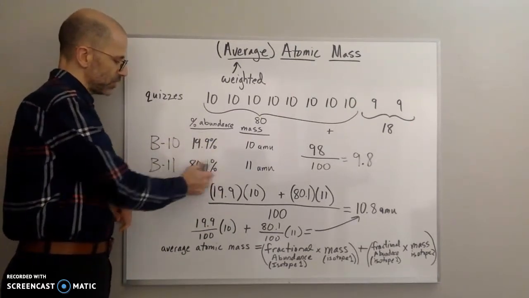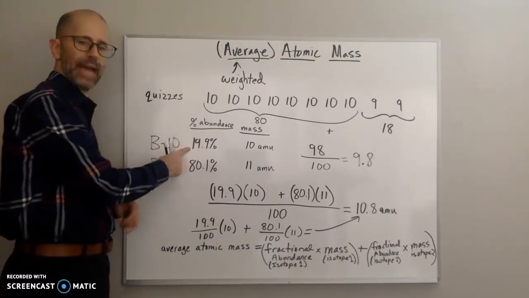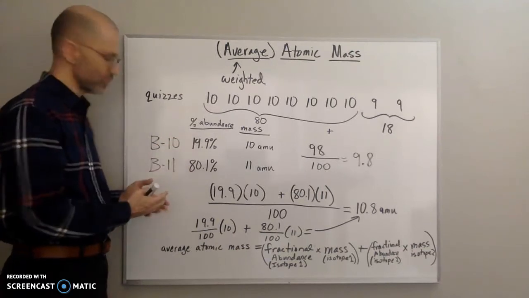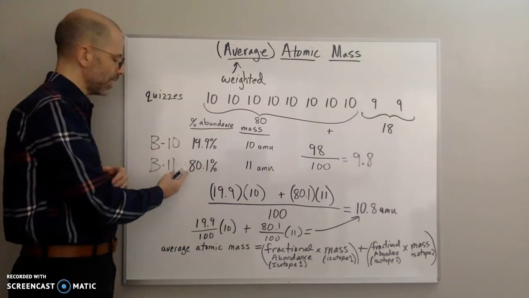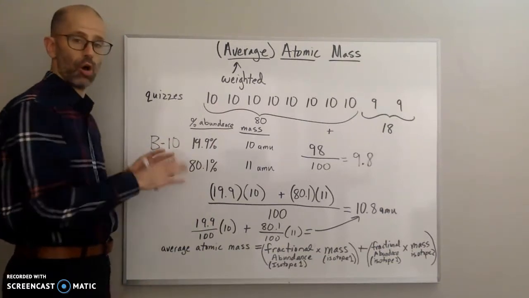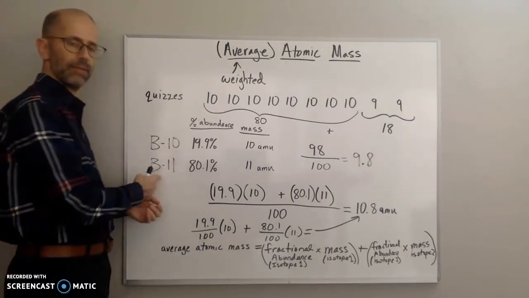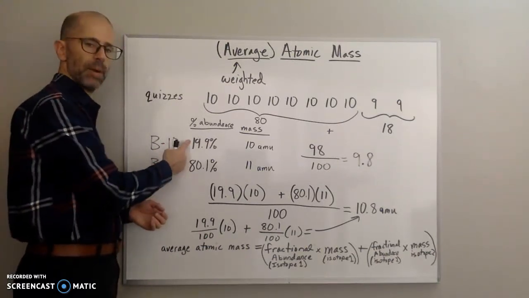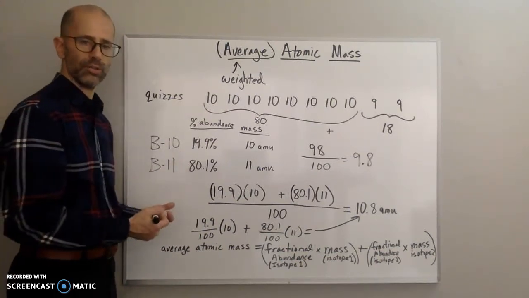So this boron 10 is 19.9%: 19.9% of all boron atoms are going to have a mass number of 10. And then 80.1% of all the boron atoms in nature are going to be boron 11. So this is our percent abundance. This is the number that I have per 100.